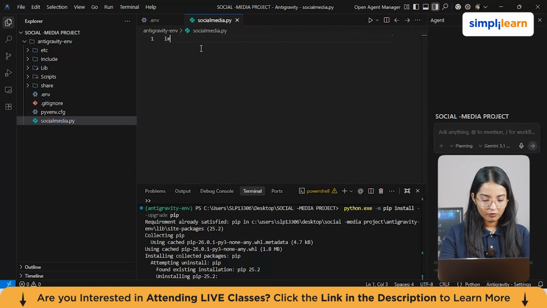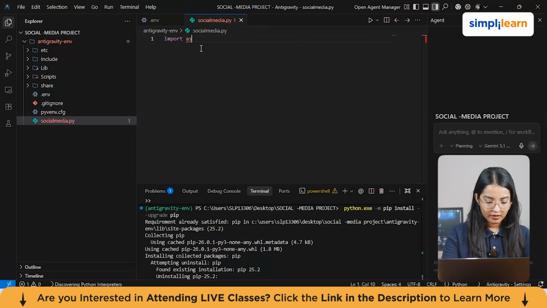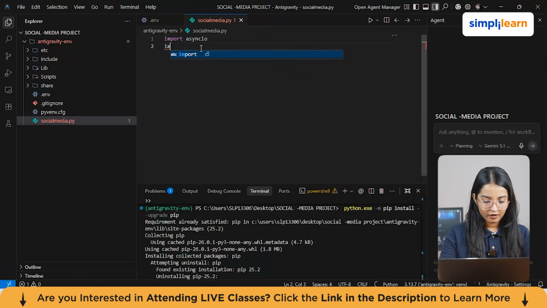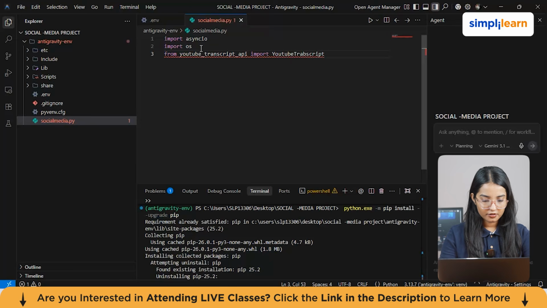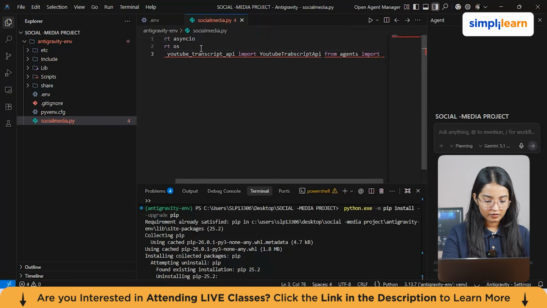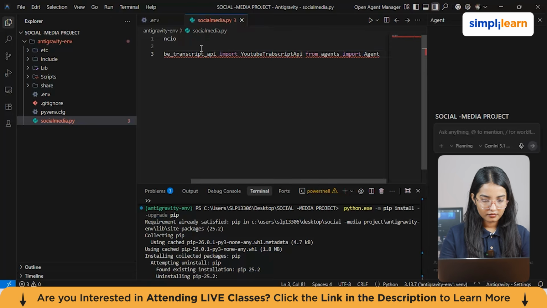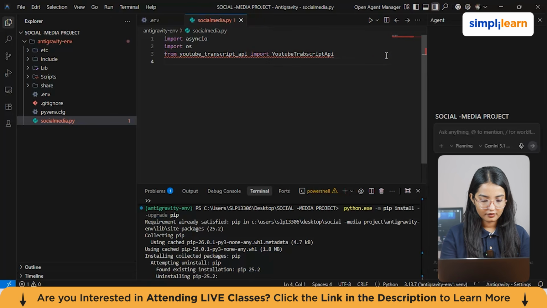Now we have to first import our packages and modules, right? So just click on Import async. Then you have to import your OS from YouTube transcript API import YouTube transcript API from agents import agent. So just move it to the next line.